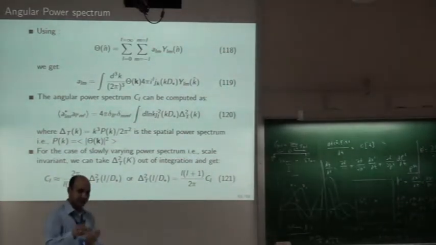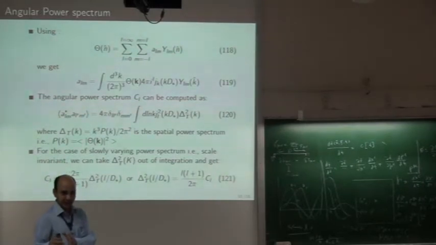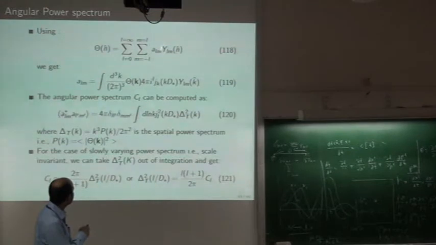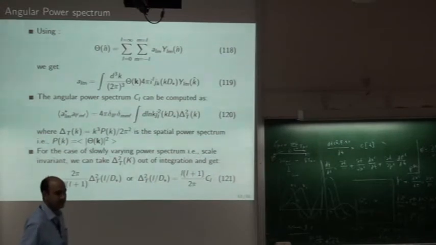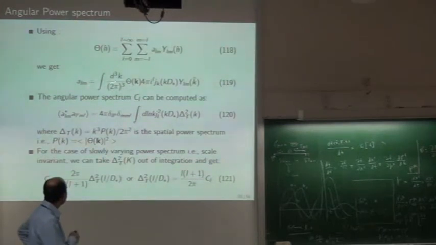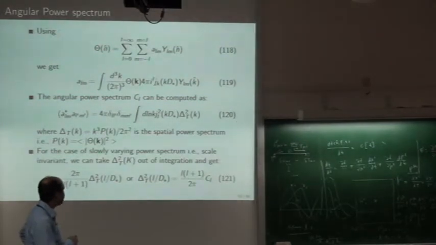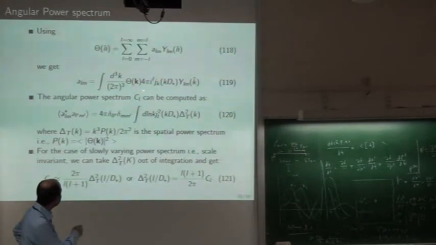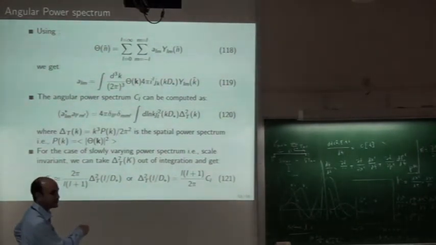Now we have two decompositions for theta n hat, and we can combine them together, and we get this expression that the coefficients of this A L M are directly related to theta k, the inhomogeneities at that time in Fourier space. Now we have an expression for A L M, and we know how C L is related to A L M. I think I have already introduced that. Here, by brute force method, we are plugging this in and trying to solve it.